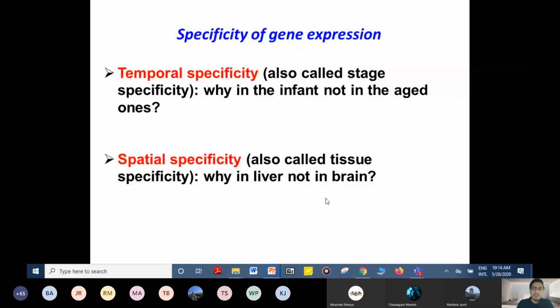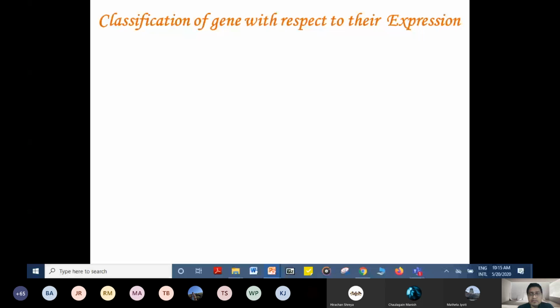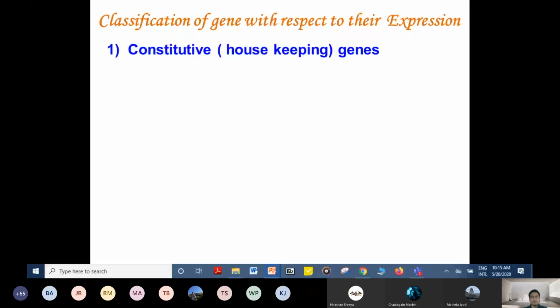Now classification of genes with respect to their expression.